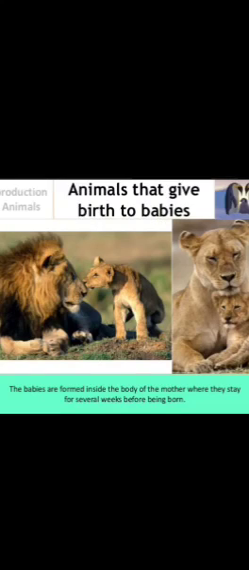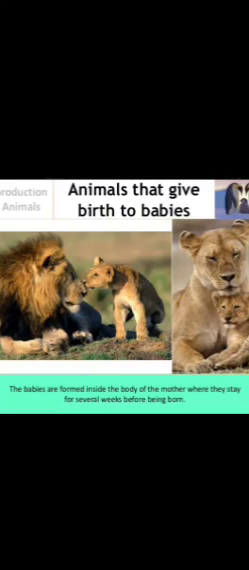Animals reproduce in two ways. First is that some animals give birth to babies or their young ones, and second is that some animals lay eggs, and after that the young ones hatch from the eggs. First, we will see animals that give birth to babies.